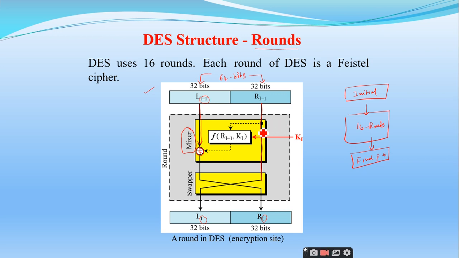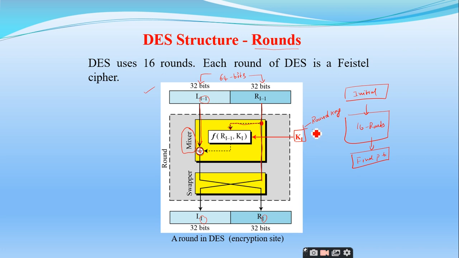There is no change in it. But what is happening here is, we have a tapping here. This right 32 bits is taken as the input to a function here. And what is this K1? Any idea? It is a round key, a key for that particular round only. Therefore, it is denoted as Ki. If it is the first round, it is K1. If it is the second round, it is K2.